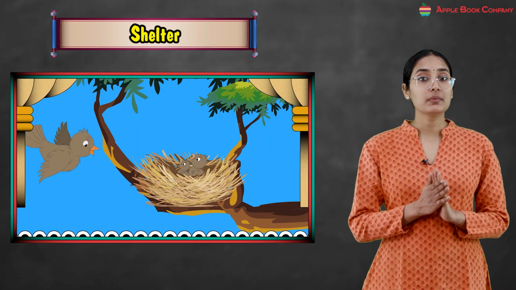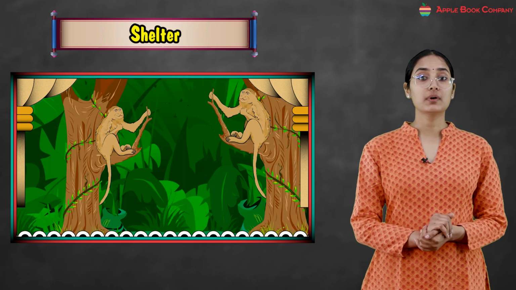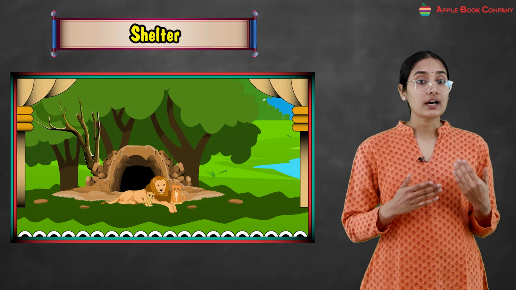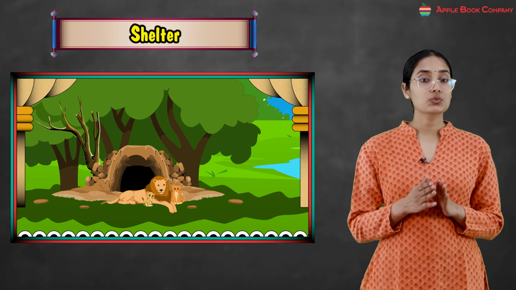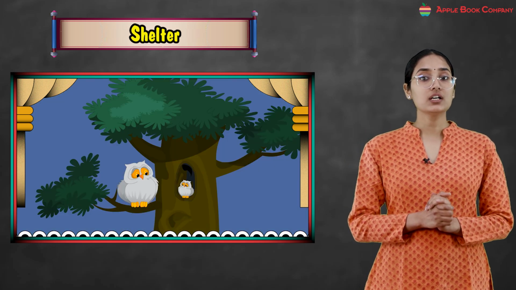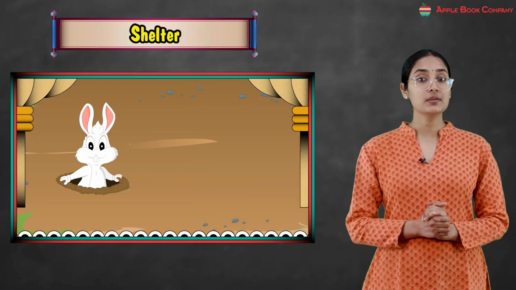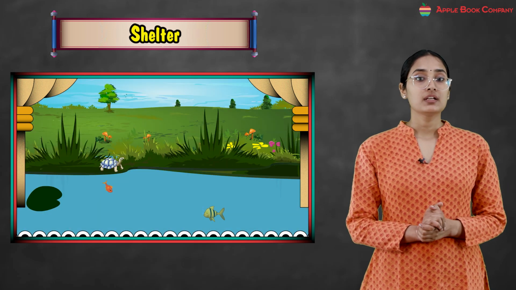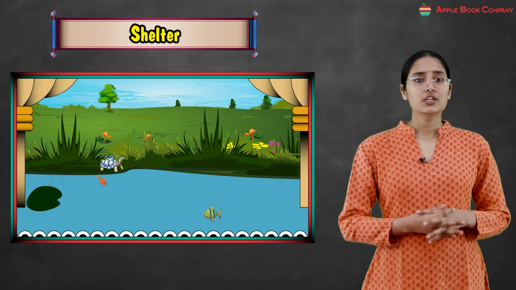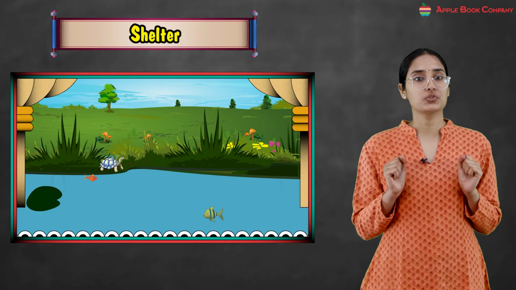So birds make a nest, okay, and monkeys live on the trees. A lion lives in a den. Den is what? A cave-like thing. Now an owl lives in an owlry. A rabbit makes a burrow, okay? And then fish live under the water. So now can you see the different animals have different kinds of houses.